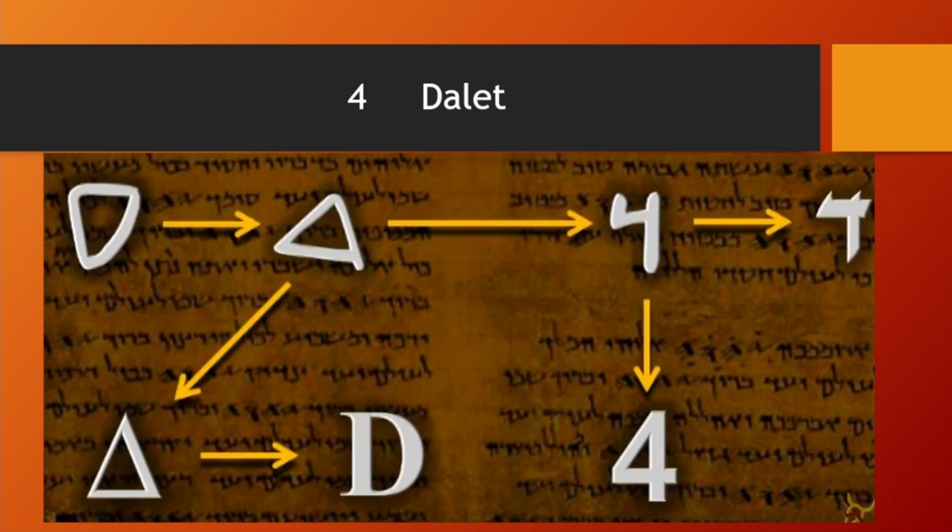So if you go look at Stonehenge or similar structures in the Scottish environment, you can see a lot of these Dalets. So it's gateways, it's doors. I'm just giving you some interesting information around it.